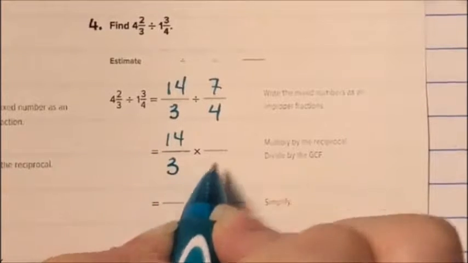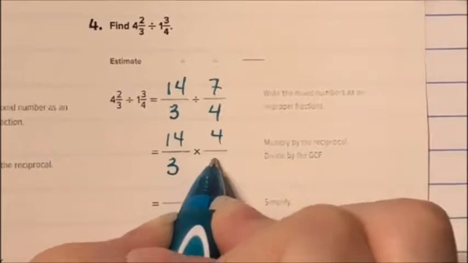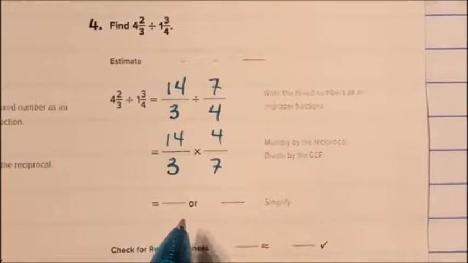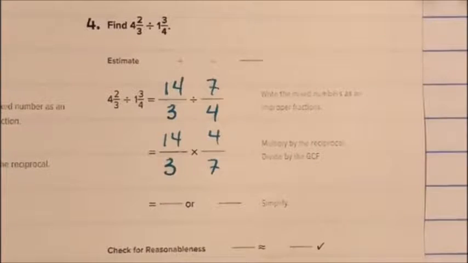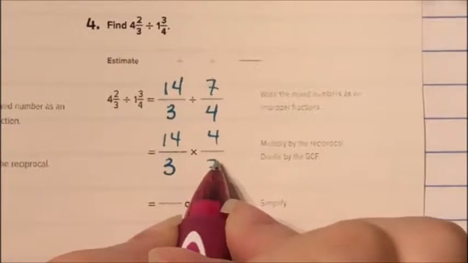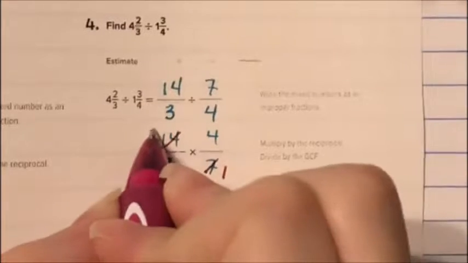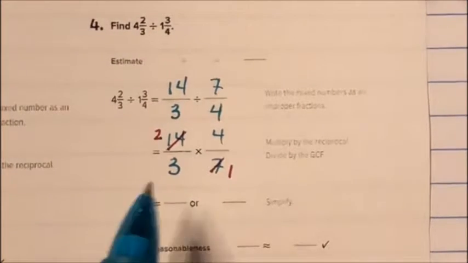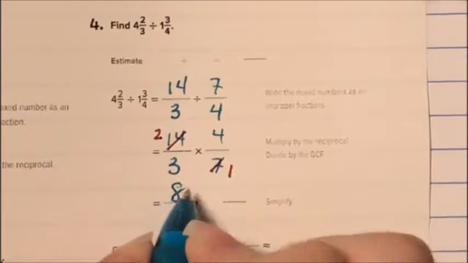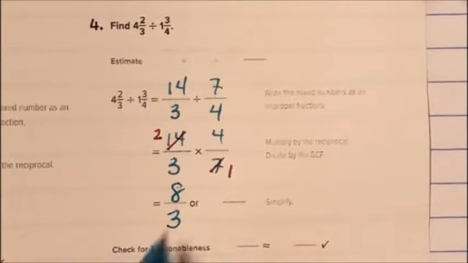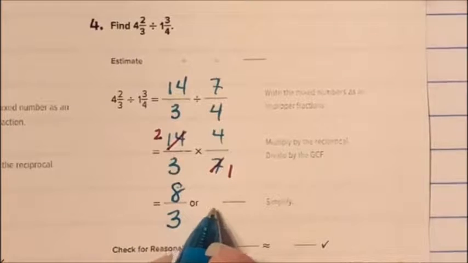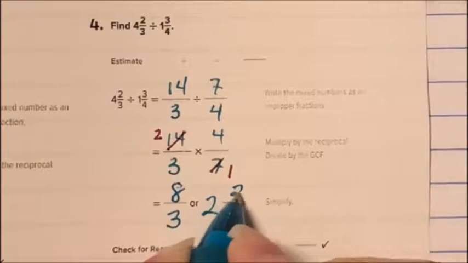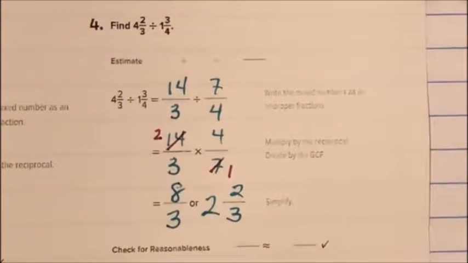Keep, change, flip. I can simplify. 7 becomes 1, 14 becomes 2. Now I multiply. 2 times 4 is 8. 3 times 1 is 3. 3 goes into 8 2 times with 2 left over. So 2 2/3 or 8/3.